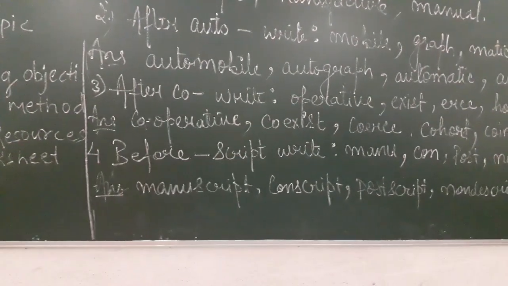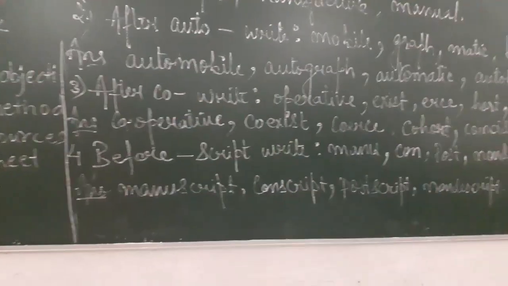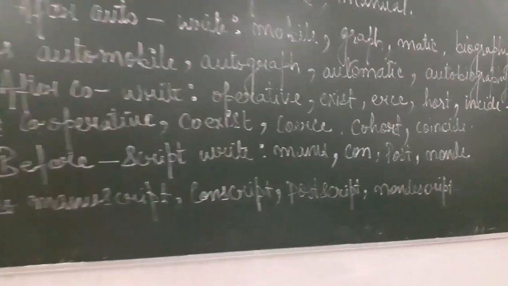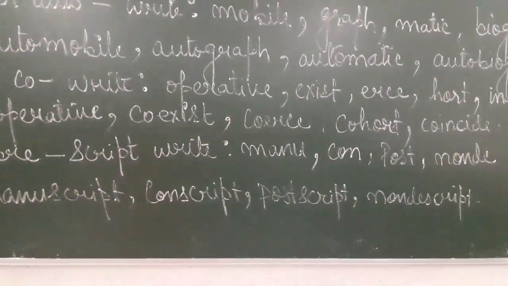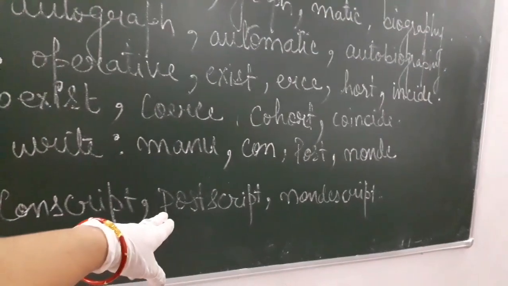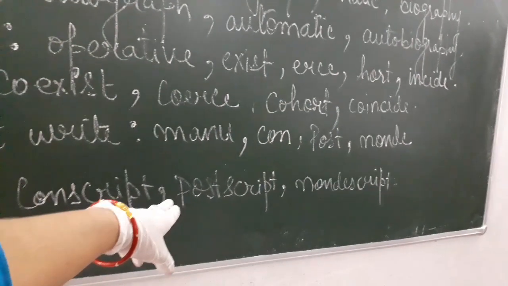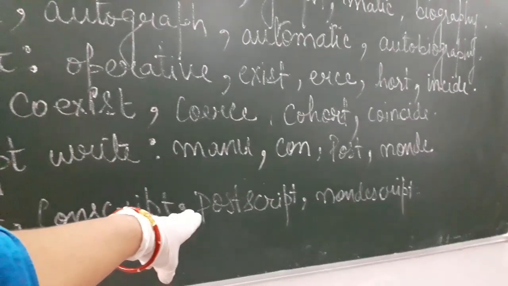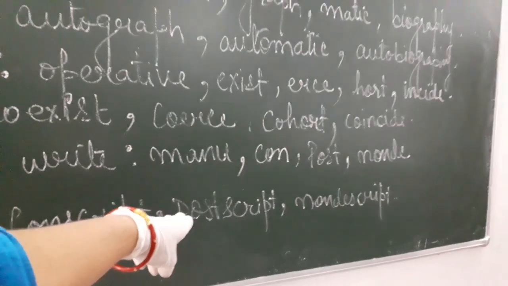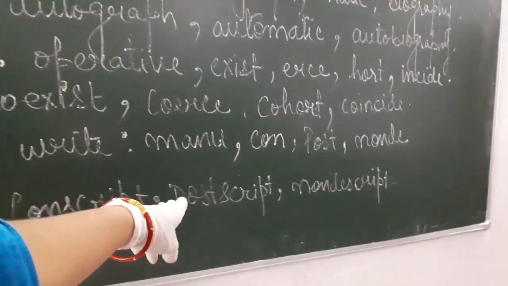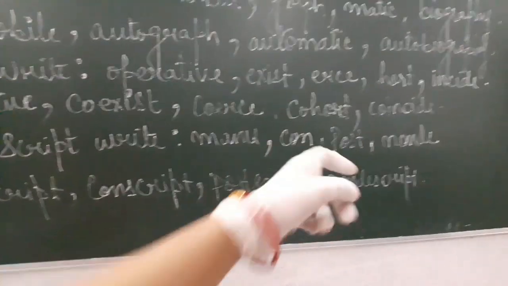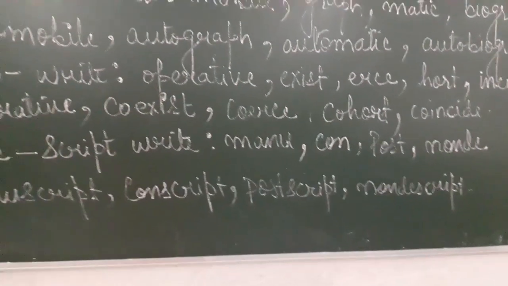nondes. So when we add these words to script, it becomes manuscript, conscript, postscript, nondescript. Postscript means something added after a letter, after the signature of the writer, or anything added to a story, right? And nondescript means undescribed.